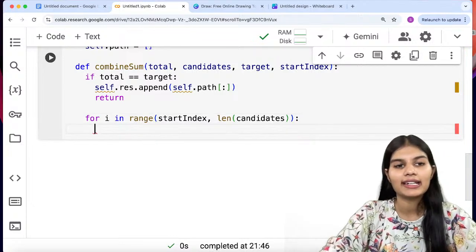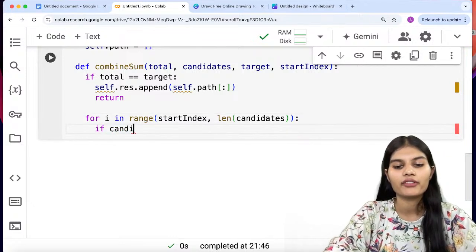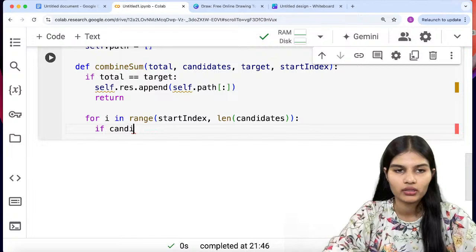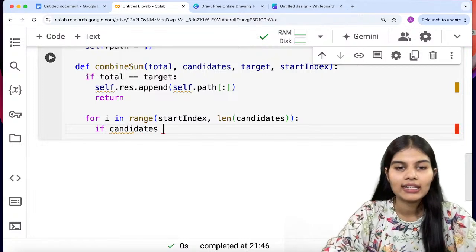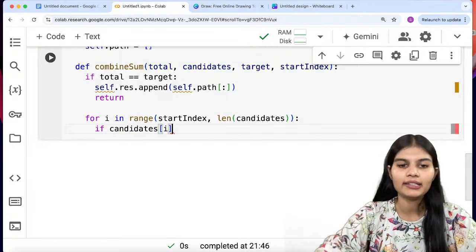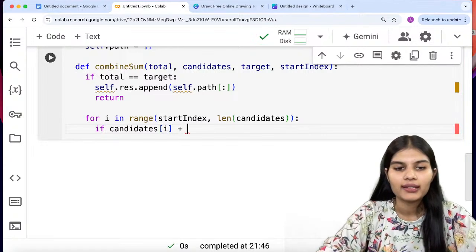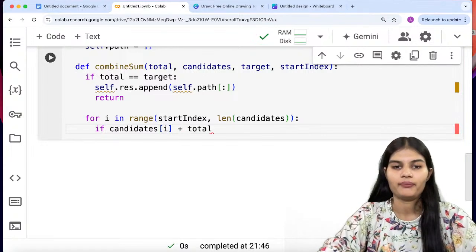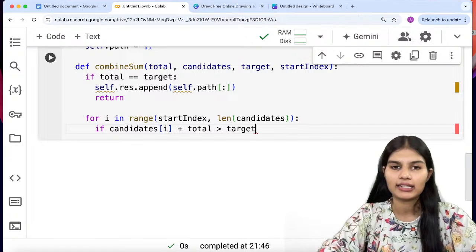Putting a colon, getting down, I'll go: if candidates of i plus total is greater than the target.